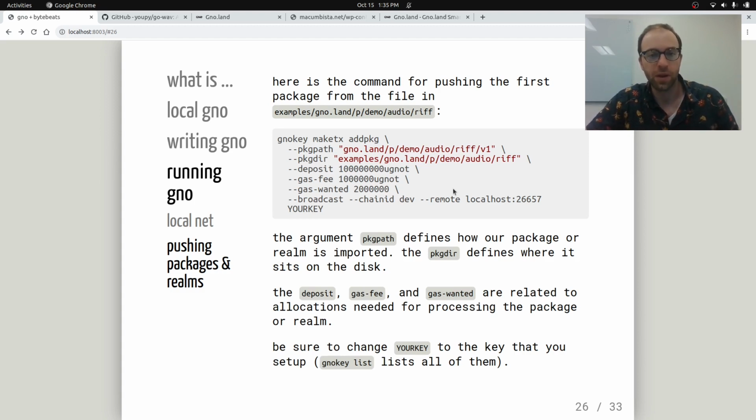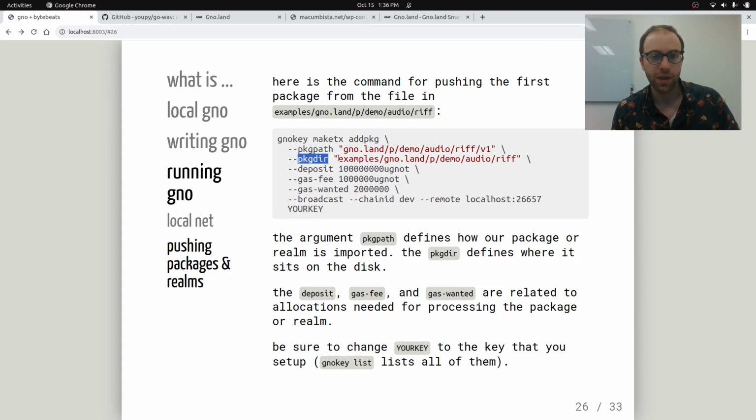So it's a multi-step process. So the first thing we're going to add is that first package that we created in the very beginning here. So that riff package. So we're going to use gnokey, make transaction, add package. And we'll give it a couple of arguments. So the first argument is the package path. This is what we want to call the path within the Gno.land environment. So within the Gno.land blockchain smart contract system, this package will be forever referred to as this. So anyone can import this once it's uploaded to the system.